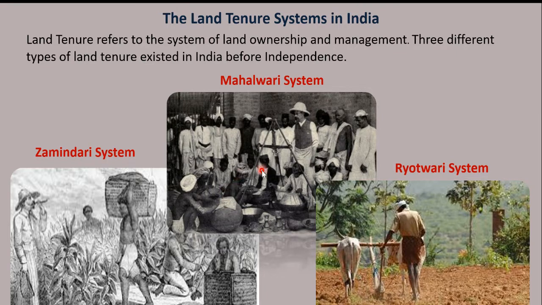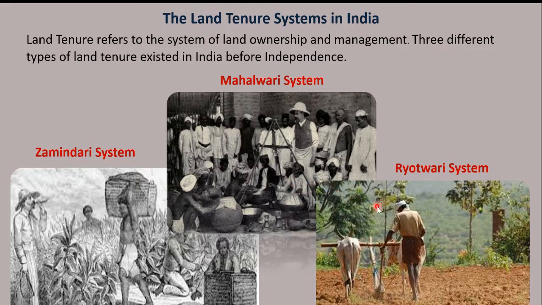It was not owned by individuals. It was maintained by the collective body, usually the villages, which served as a unit of management. The land was owned by the collective body. The villages all together owned the land. They distributed land among the peasants, collected revenue from them and paid it to the state.